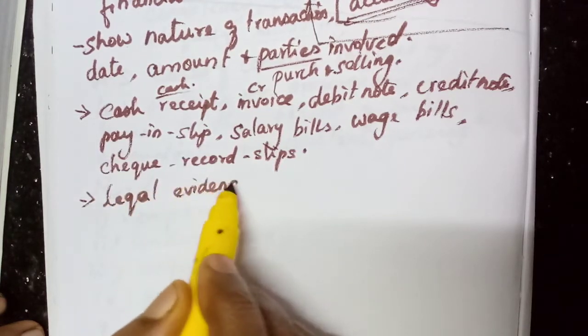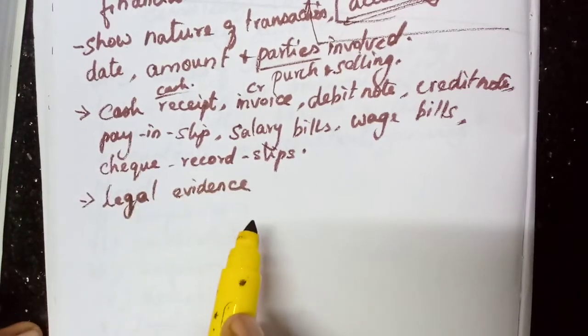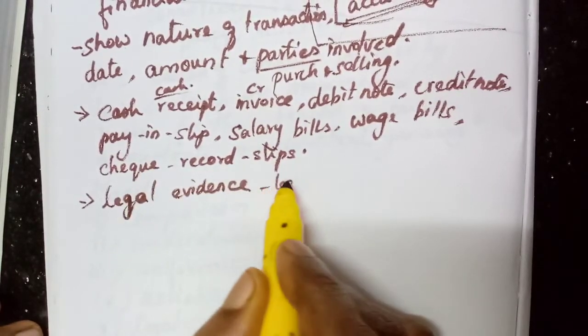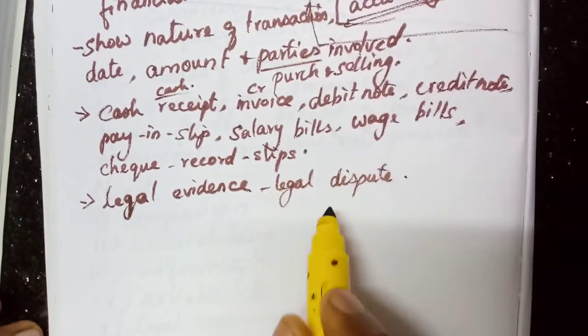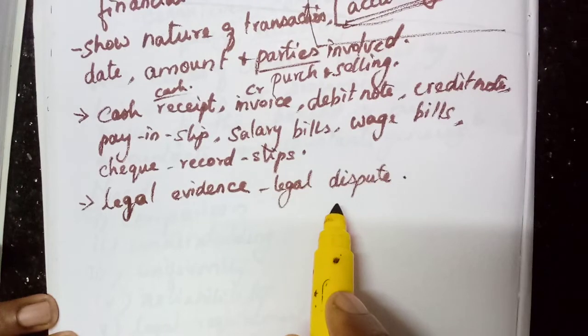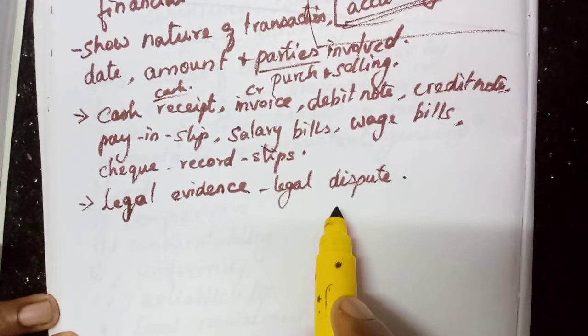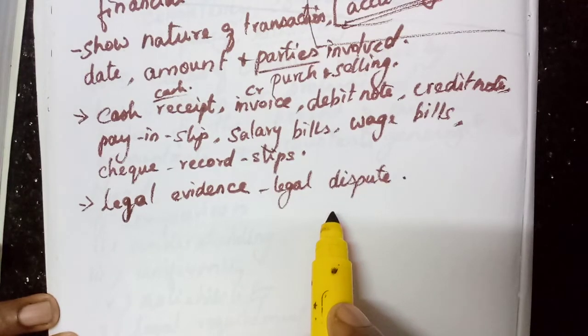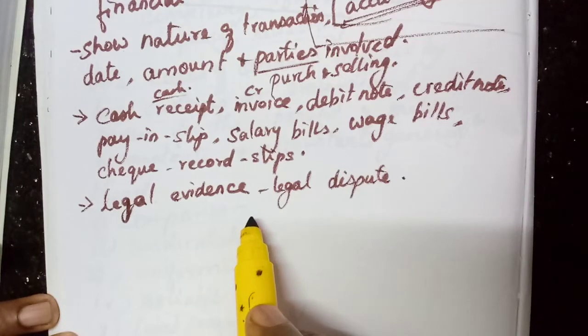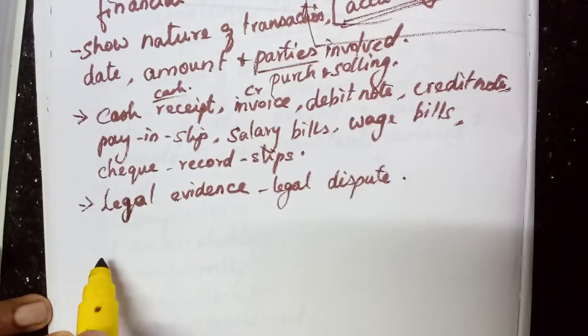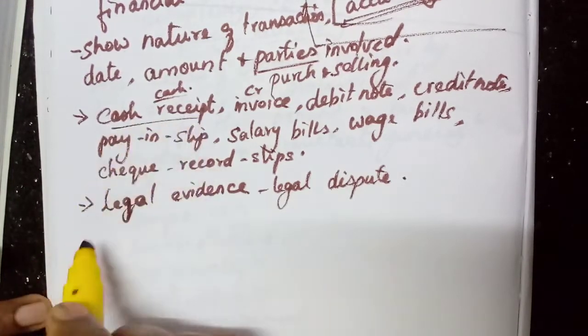Legal evidence, for the legal dispute, for any purpose, not only legal dispute. If any difference arises in the books of accounts, or the auditor has any doubt in the entering of that amount in the books of accounts, he can check that amount with the source documents amount. Okay, now we will learn one by one.